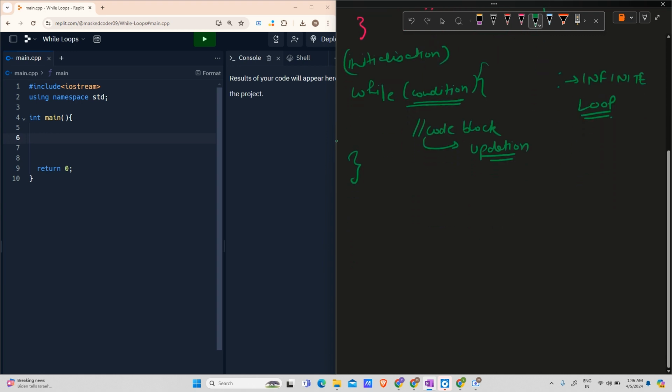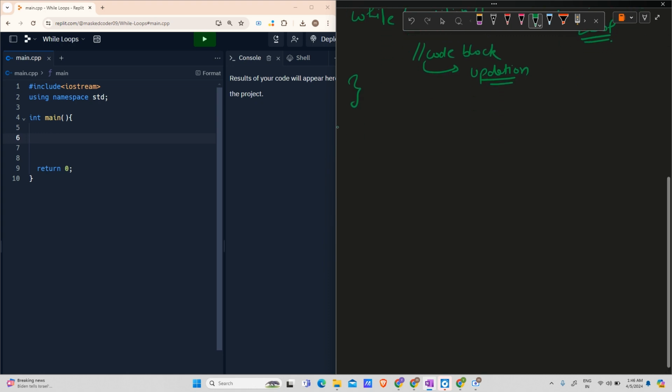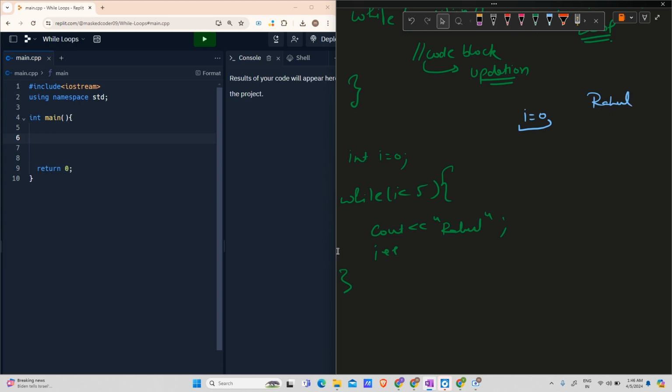Now, an example. Suppose I write a code like int i equals 0, while i is less than 5, cout Rahul, and I end this. What will happen? Let me do it for the normal case first. int i equals 0 made a variable i equals 0. While i less than 5, is 0 less than 5? Yes, it is true, so cout Rahul. I printed Rahul. I said i plus plus, so i changed to 1.